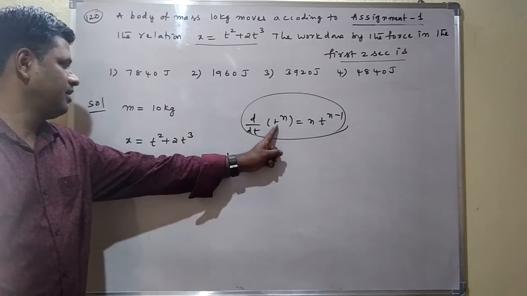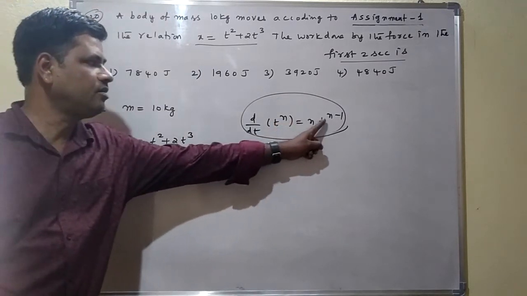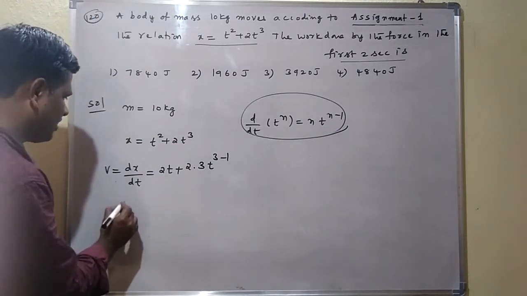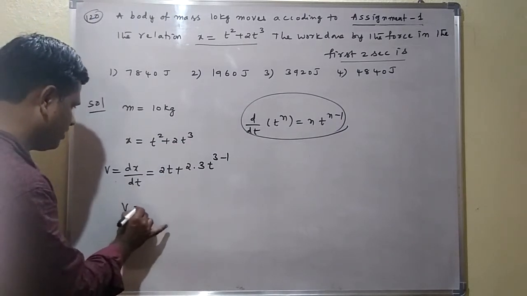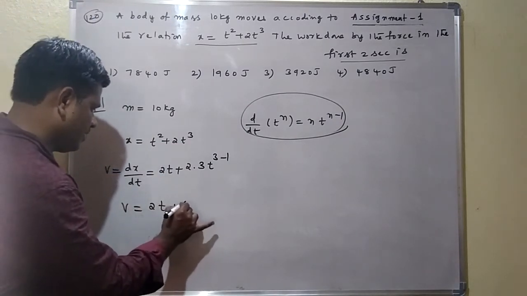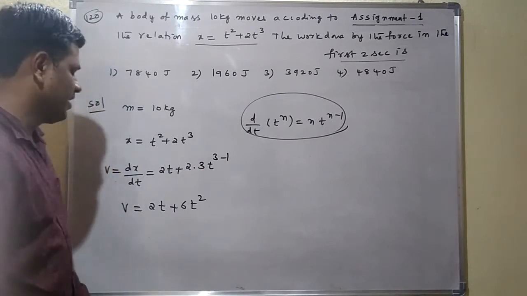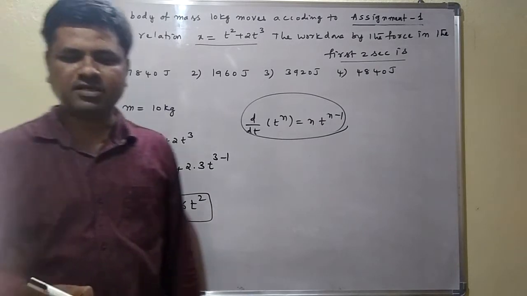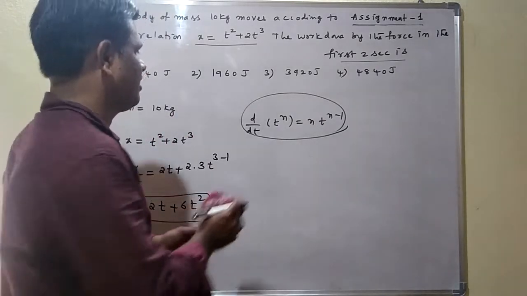Here d by dt of t to the power of 3 is equal to 3 into t to the power of 3 minus 1. From this, the velocity v is equal to 2t plus 6t square. This is the expression for the velocity. V is equal to 2t plus 6t square.